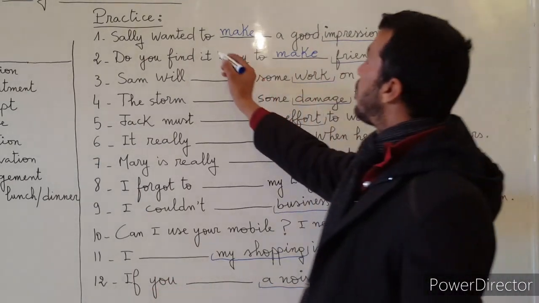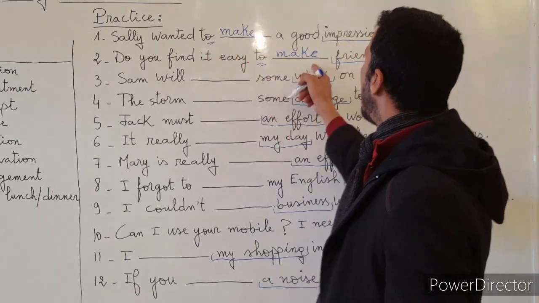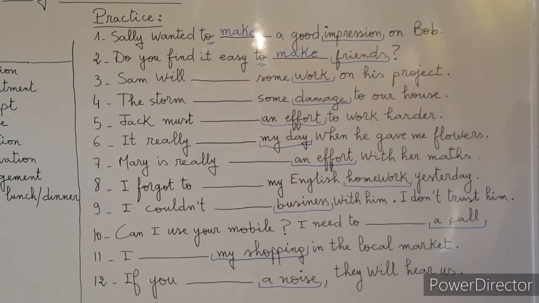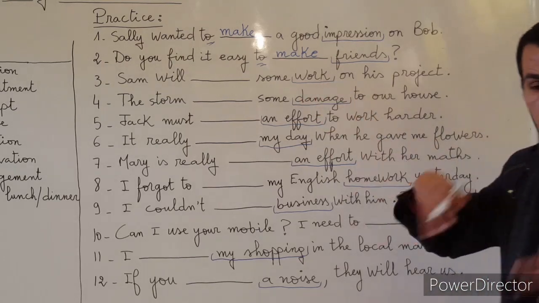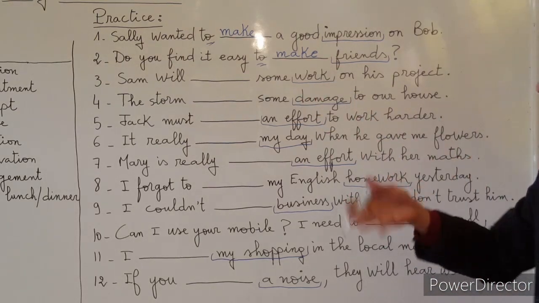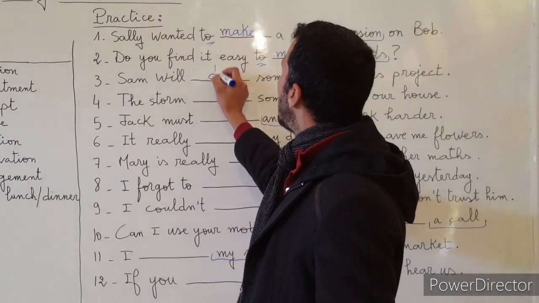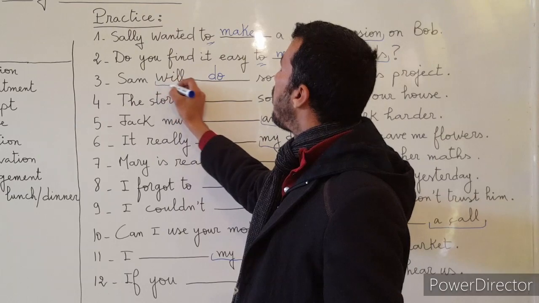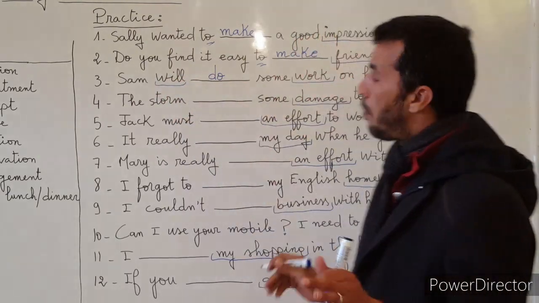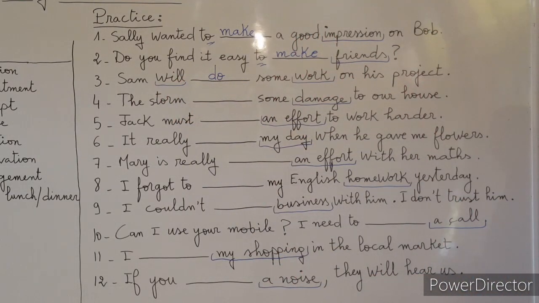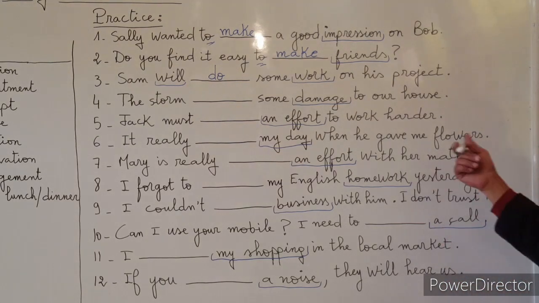Since we have to here, so the verb is infinitive. Some will, some work. What do you do with work? What do you do? We do it. We do the work. We act. So some will do. Here we have a modal verb. So the verb is bare infinitive. The storm, some damage. Here we have action to our house.